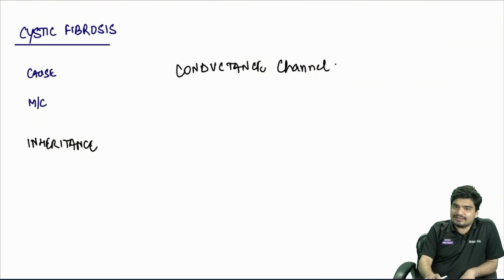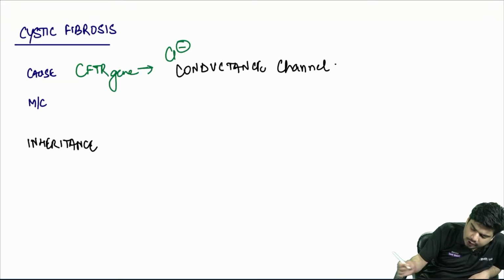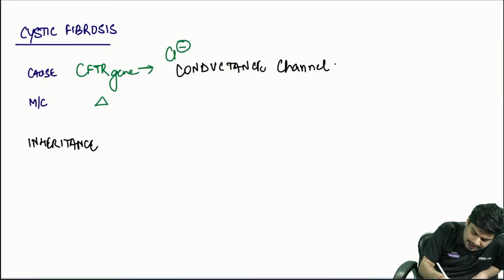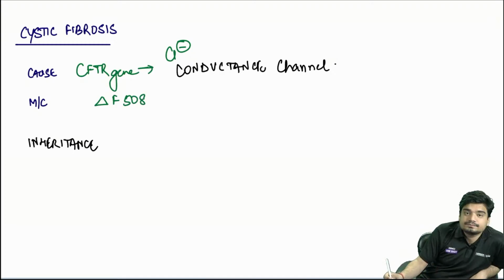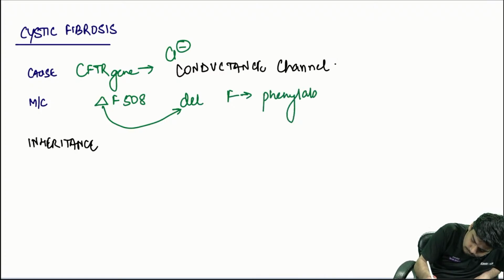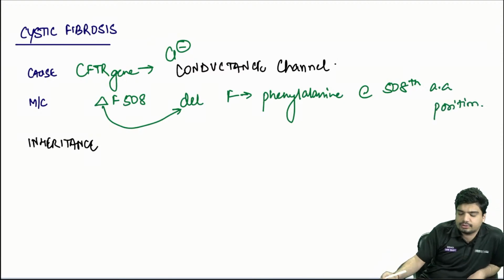Let's learn a little bit about cystic fibrosis, which is very important. What is the cause? It is a mutation in the CFTR gene, which encodes for a chloride conductance channel. The most common mutation is delta F508: delta stands for deletion, F stands for phenylalanine, at the 508th amino acid position.